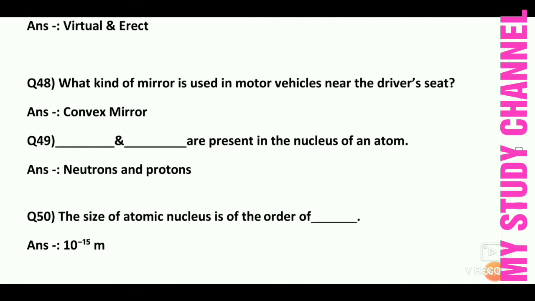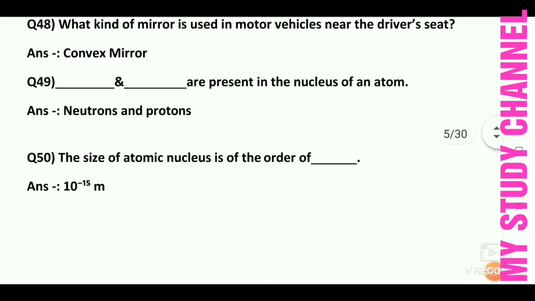Next question is the size of atomic nucleus is of the order of dash. Answer is 10 to the power minus 15 meter. The size of atomic nucleus is of the order of 10 to the power minus 15 meter.